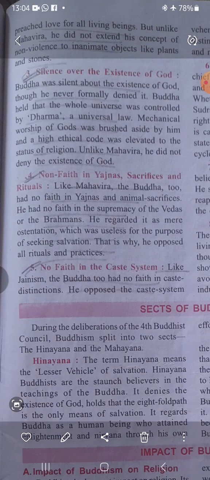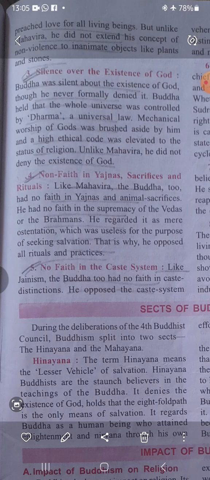Then, silence over the existence of God. Buddha was silent about the existence of God, and he never denied it. He said that the whole universe was controlled by dharma, which was a universal law. So he did not deny the existence of God, neither did he accept it straightforwardly. He just said that everything followed the dharma.